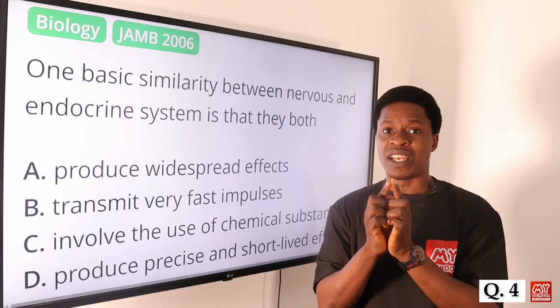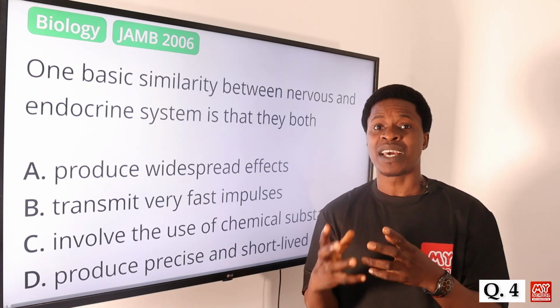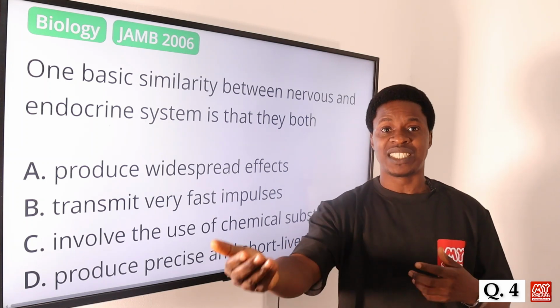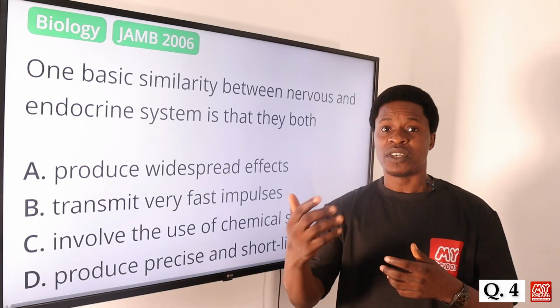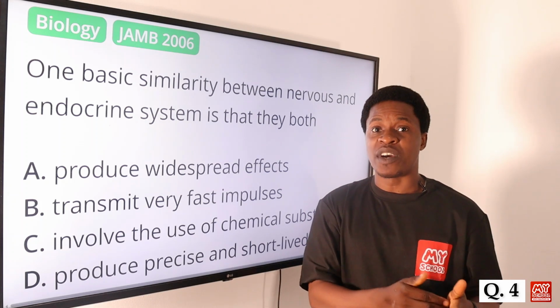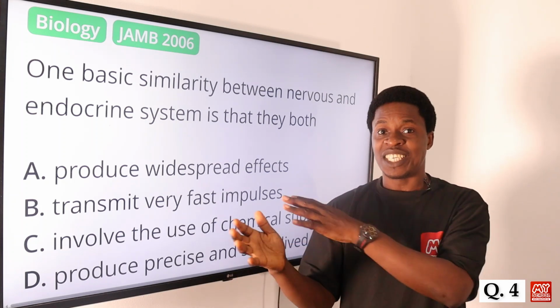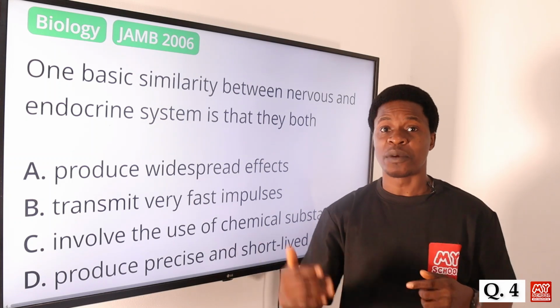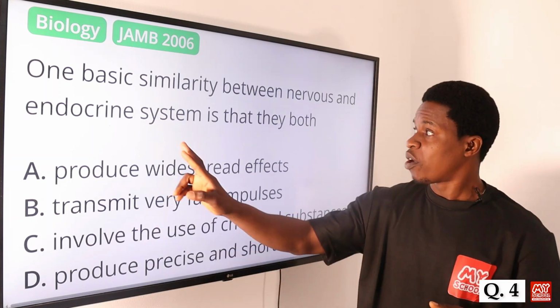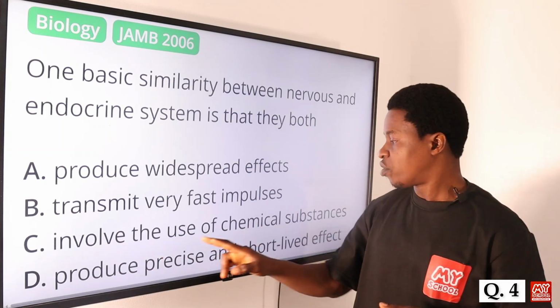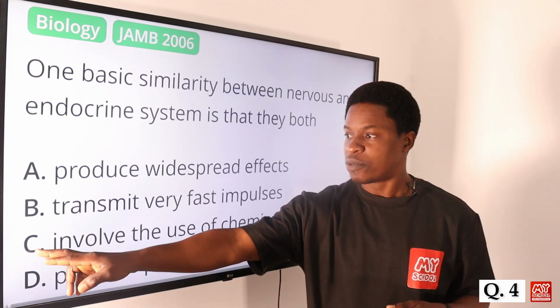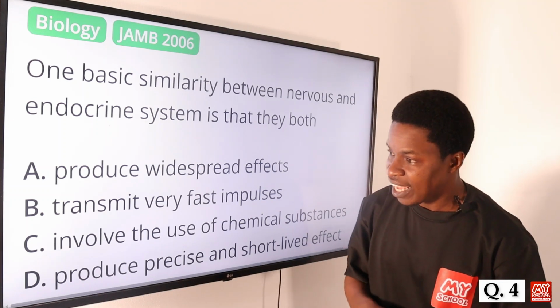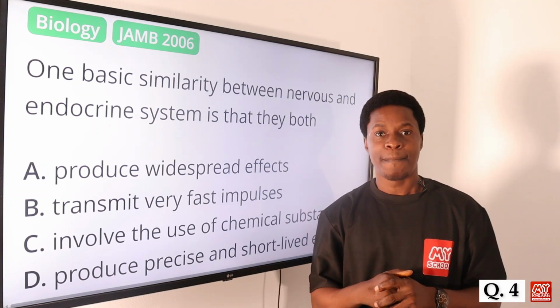But one thing that is similar to both of them is that they make use of chemical substances to communicate in the body, though the timing might be different. One does it faster than the other, but what is common to both of them is that they make use of chemical substances. So both of them involve the use of chemical substances, like option C. So the correct answer is option C.